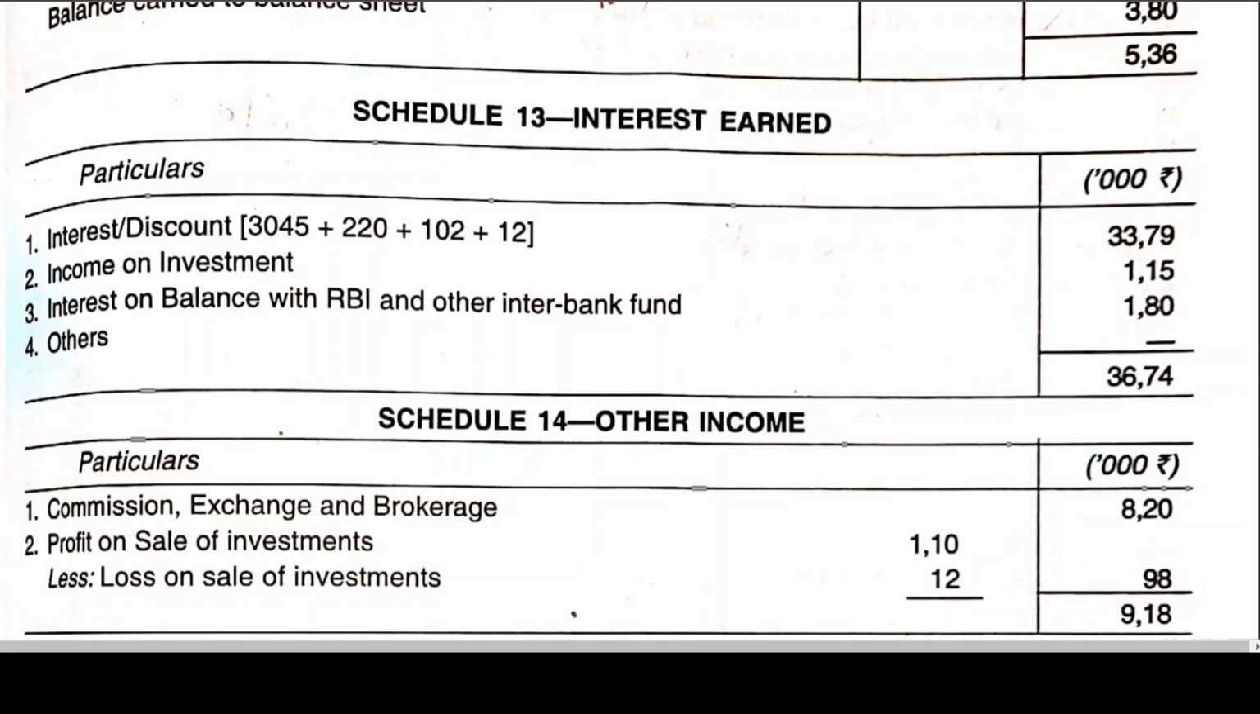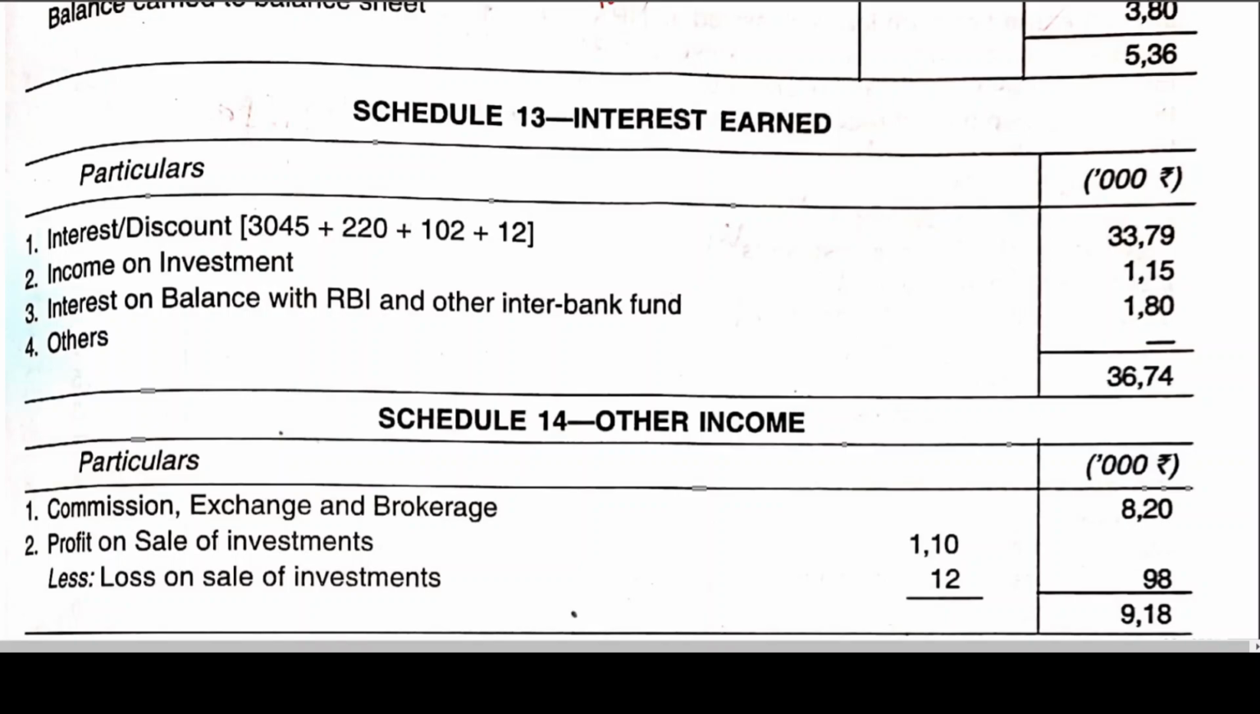Now if you look at the total interest and discount, it is coming to 3379, that is in thousands. Thousand means 33 lakh 79,000. Income on investment has been given as 115. That we have already seen. And interest on balances with RBI and other banks is 180. We don't have any others. So the total interest earned is 3674. In this column, we are having these four headings.